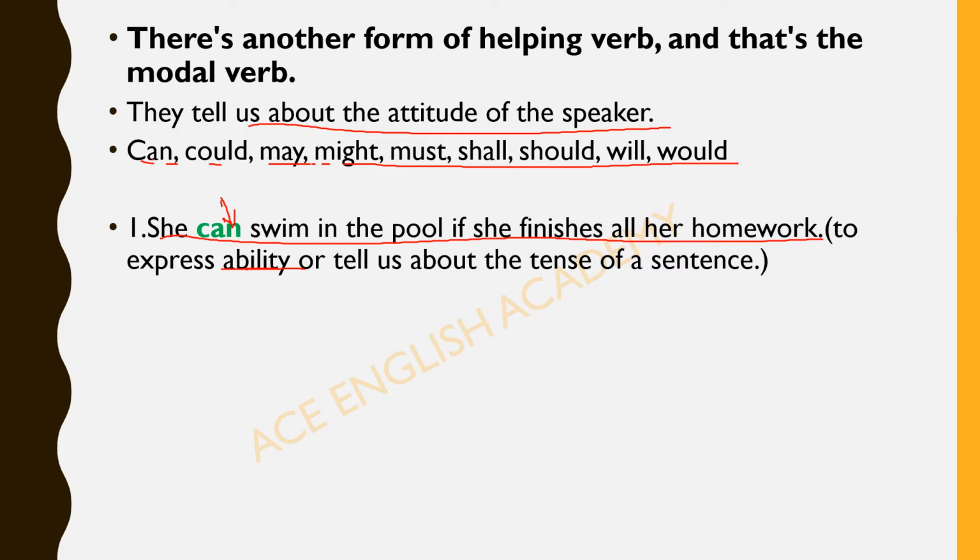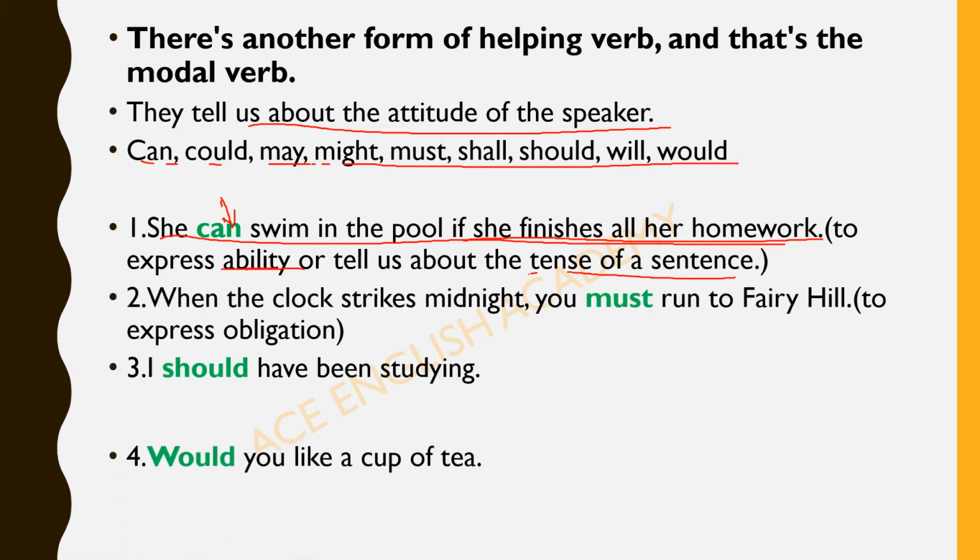Also, we are coming to know about the tense here. How? If she finishes all her homework. So we are coming to know that if she finishes her homework, what can she do after that? She can swim. So here we are coming to know about the time. It tells us about the tense of the sentence also.